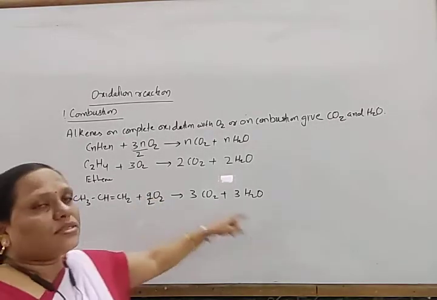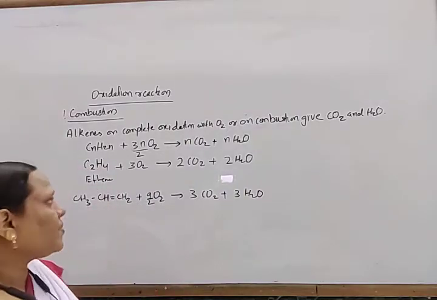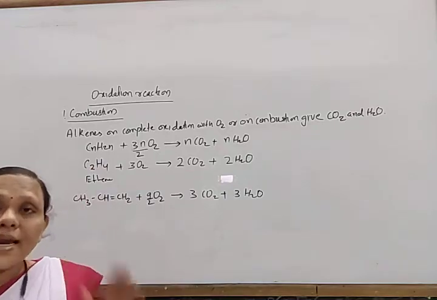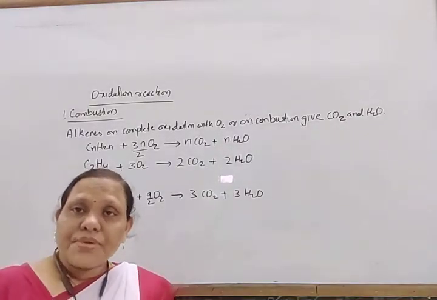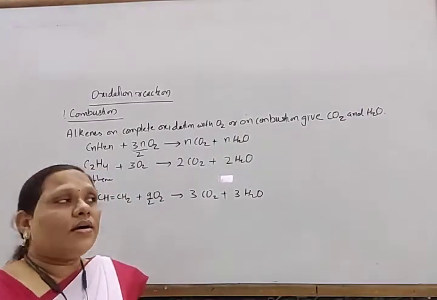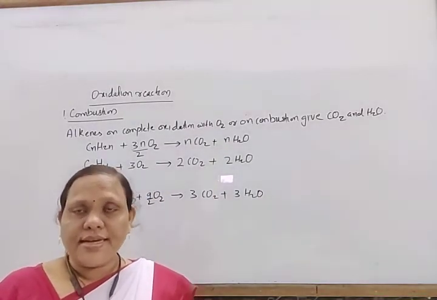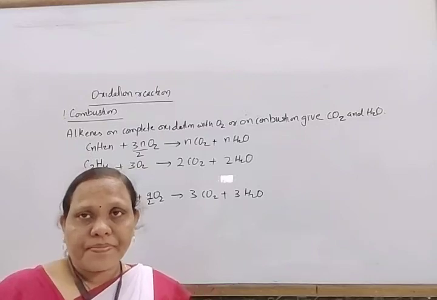It gives rise to 3CO2 plus 3H2O. In this way, we have to balance. So this is the combustion reaction. When alkene reacts with oxygen in presence of air, or undergoes complete combustion, it forms carbon dioxide and water.